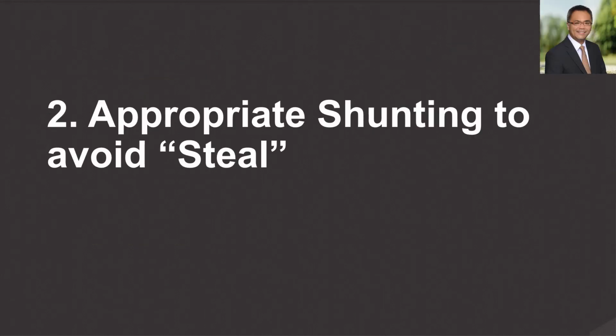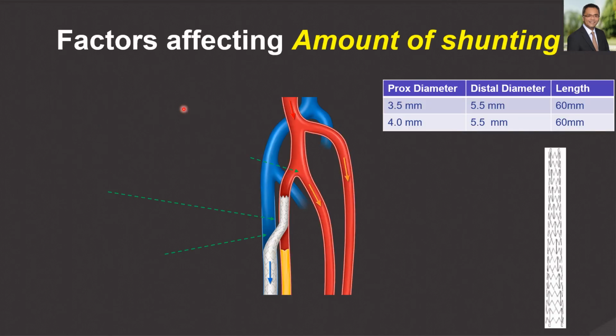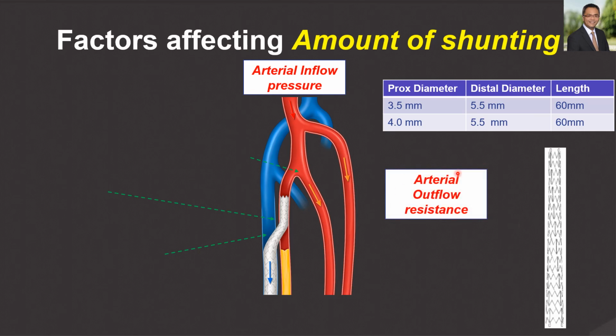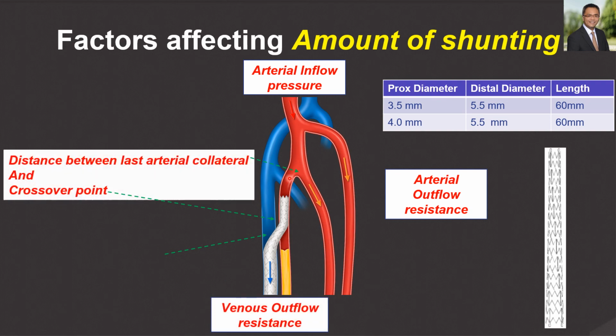I'd now like to discuss some important concepts we've learned over the years. It is important to have appropriate shunting to avoid the steal phenomenon. There are several factors that affect the amount of shunting that goes through a DVA circuit. First and foremost, there's the inflow pressure, the arterial outflow resistance, and the venous outflow resistance. Modifiable factors include the distance between the last arterial collateral and the crossover point, and the diameter of the shunt.